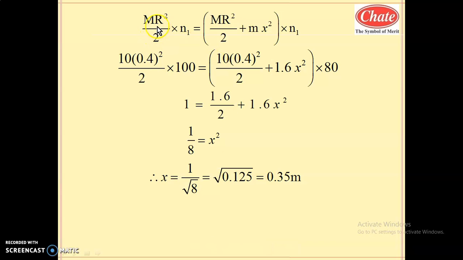So the next step becomes, cancelling 2 pi, MR square by 2 into n1 equals MR square by 2 plus m x square, into n2.